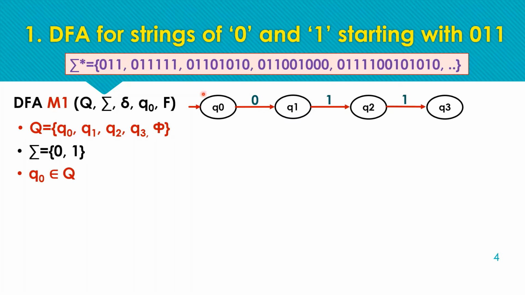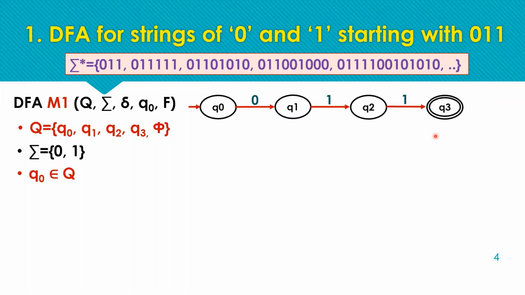So from the initial state Q0 we have defined a path for the minimum acceptance. Minimum acceptance is 0 1 1. But we have not defined the acceptance, we have just defined a path. For acceptance, we need to mark Q3 as a final state. Only then the minimum string will be accepted.